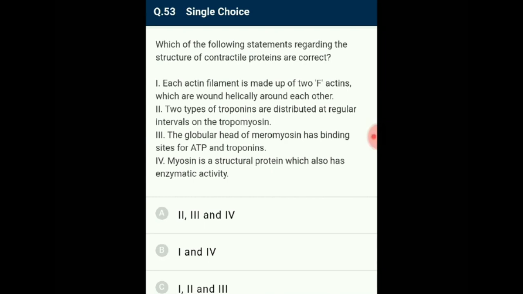It has binding sites for ATP and active site for actin. Due to its ATPase activity, myosin, which is a contractile structural protein, also has enzymatic action. So the answer for this question is option D. From the given four statements regarding the structure of contractile protein, the first and fourth statements alone are correct.